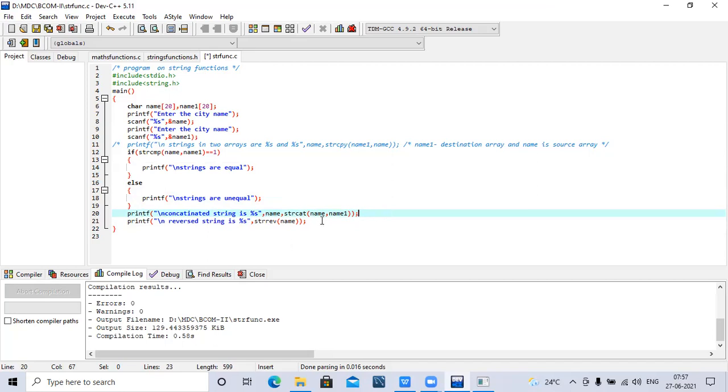Next, strrev of name, specifying the string reverse of name. So what exactly is the content in this one? The name is Indian only, not Indian nation, because in the previous function I had used a string concatenation. String concatenation of name one means both are concatenated together. See what the result will be.